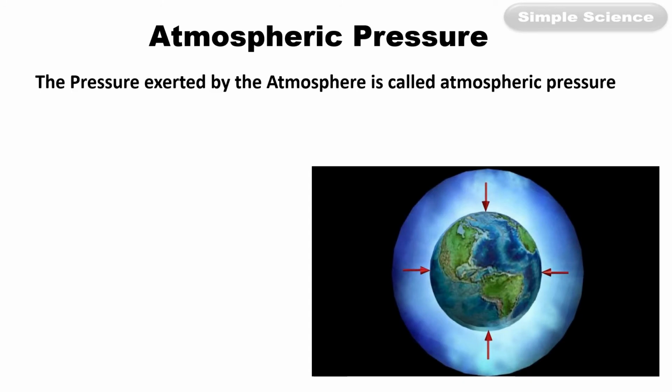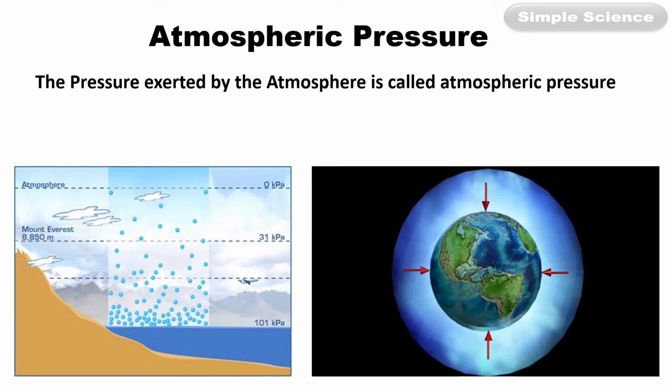So as you go up above the sea level, the pressure will decrease. Why will the pressure decrease when you go up? And why is pressure more at sea level, near the surface of the earth? Because there are more molecules close to the earth's surface. Due to gravity, air is pulled towards earth, so the molecules of air will be closer to the surface of earth. As you go up, the molecules will decrease, so pressure will also decrease.